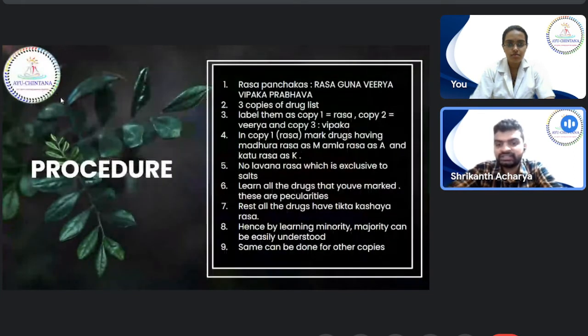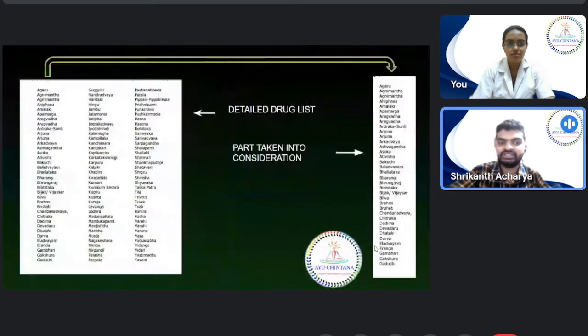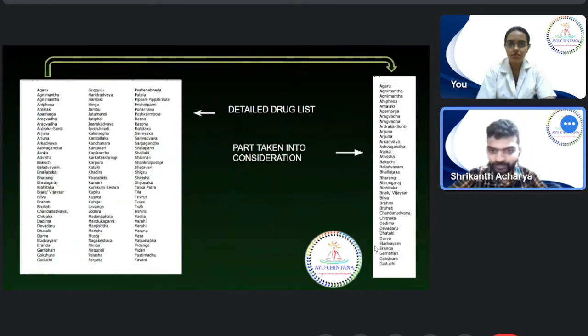Okay, so the same way, no Lavana Rasa, which is exclusive to salts. Learn all the drugs that you have marked. These are peculiarities. The rest, all the drugs have Tikta Kashaya Rasa. Hence, by learning the minority, the majority can be easily understood. The same can be done for other copies. For example, this is your syllabus copy. Amongst that, I will be taking the first row.